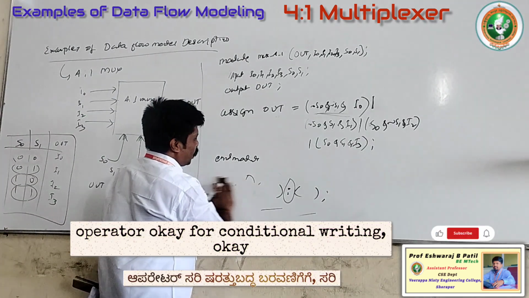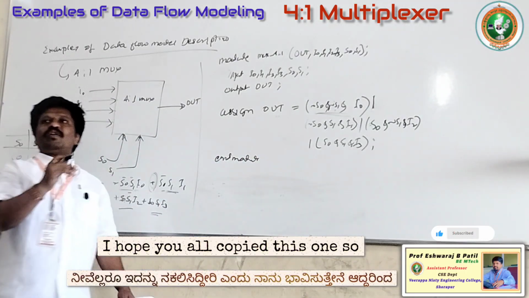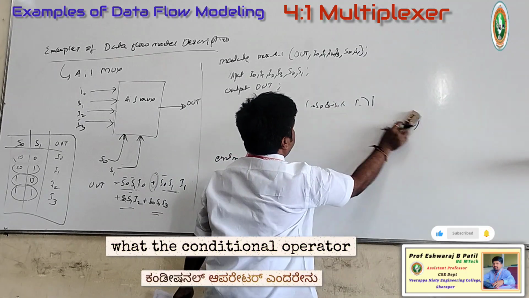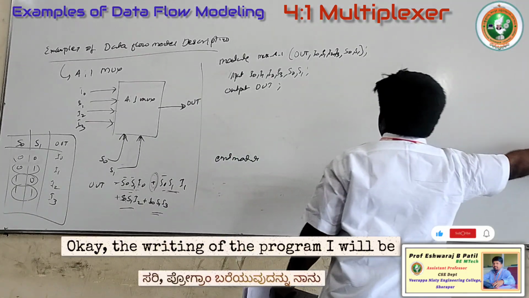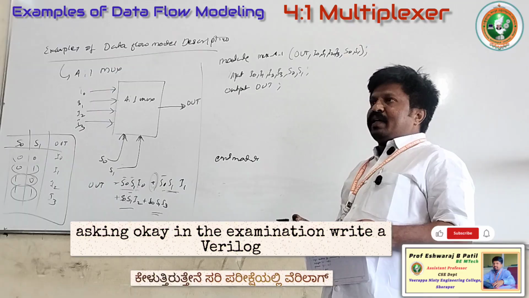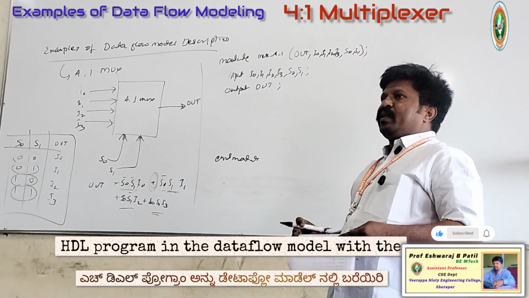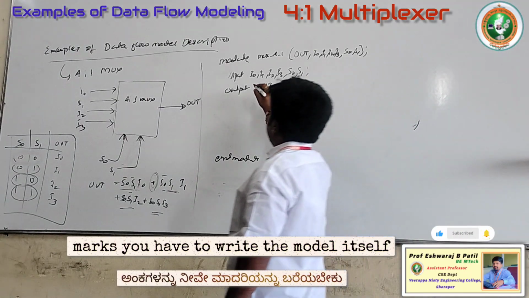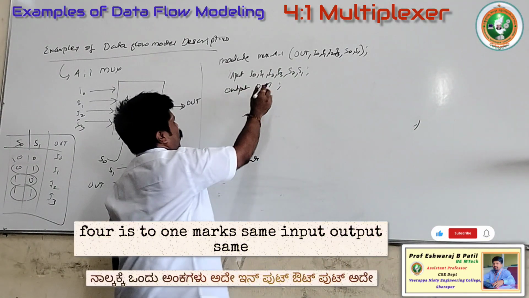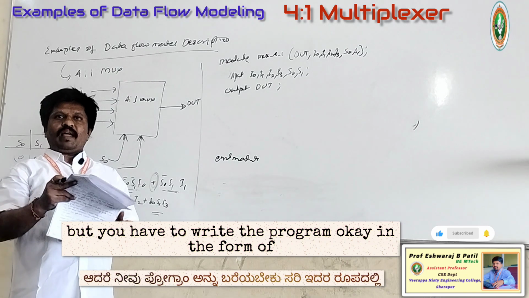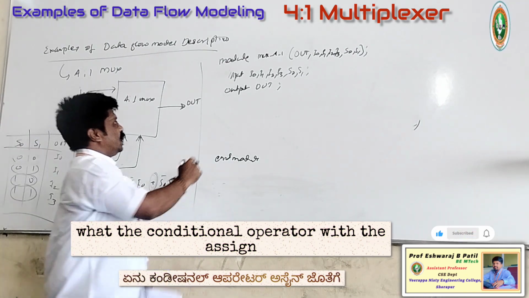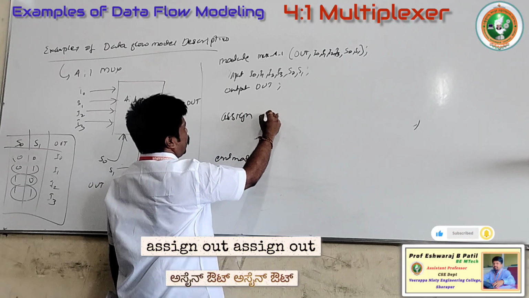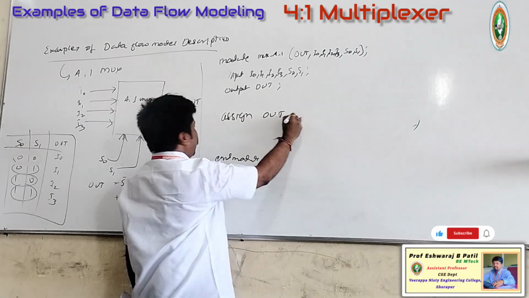Okay, for conditional writing, I hope you all copied this one, so that I can write the same program with the help of the conditional operator. In the examination, if they ask to write a Verilog HDL program in the data flow model with the conditional operator for the 4:1 mux, you have to write the model itself, with the same inputs and outputs, but write the program in the form of the conditional operator with assign out.